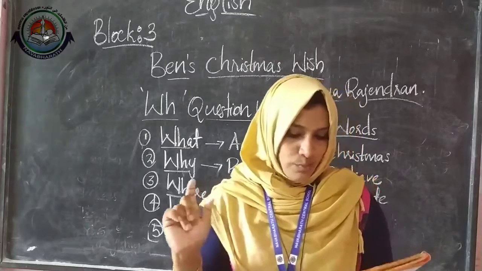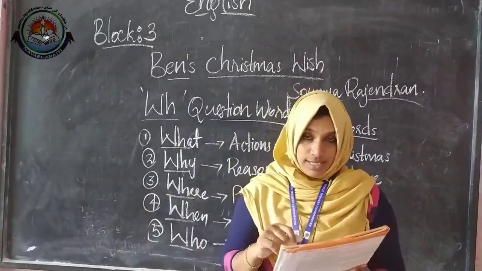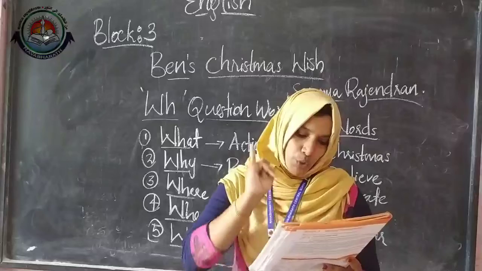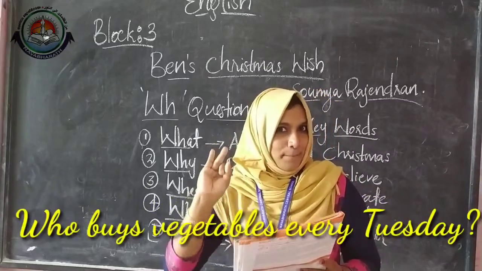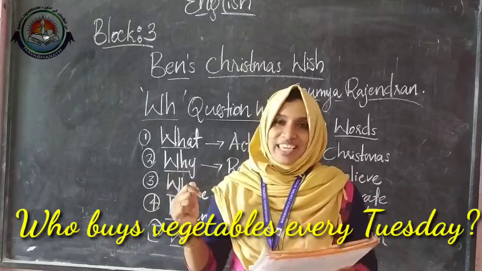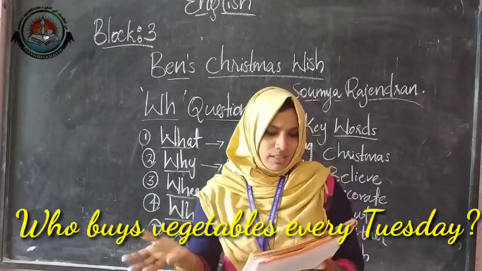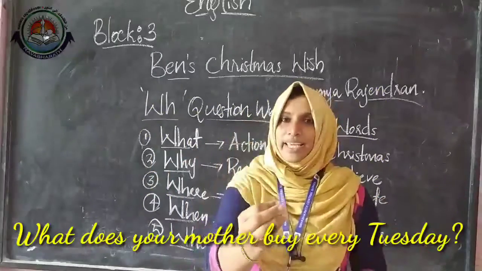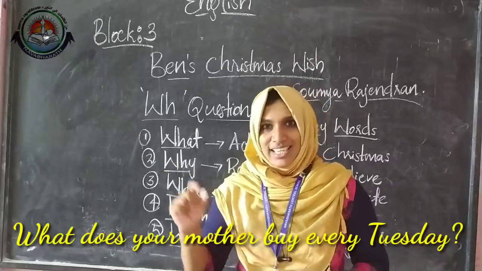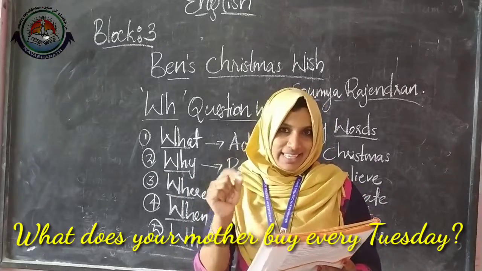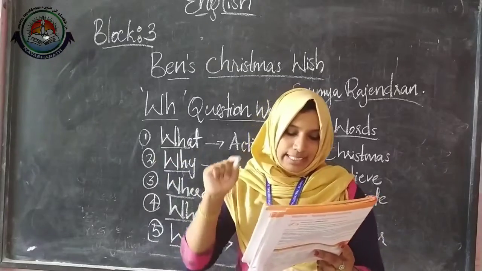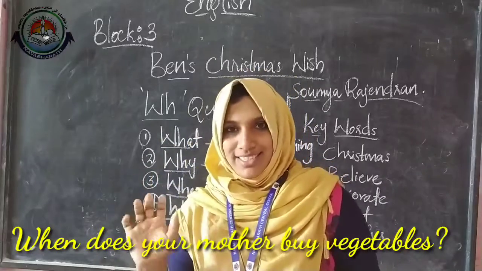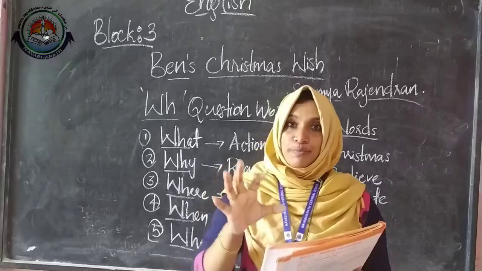Okay, then 3. My mother buys vegetables every Tuesday. This is the sentence. So with the help of this sentence, you have to make 3 questions. Let's see the first one. Who? Yes. Who buys vegetables every Tuesday? Yes, the answer is my mother. Then B. What? Yes. What does your mother buy every Tuesday? What are the things? Yes, the vegetables, right? That is the thing that she buys every Tuesday. And see, when? Yes, when does your mother buy vegetables? Okay, so this is how you have to make the question.